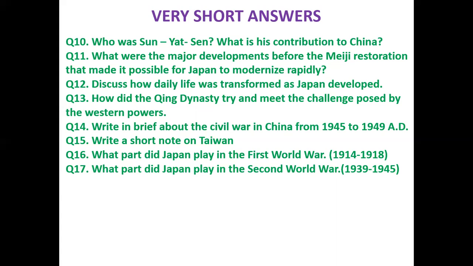Though a repressive policy was adopted towards the local people, due to land reforms and the modernization of the economy, the national income increased so much that after Japan, it became the second most prosperous region in Asia.